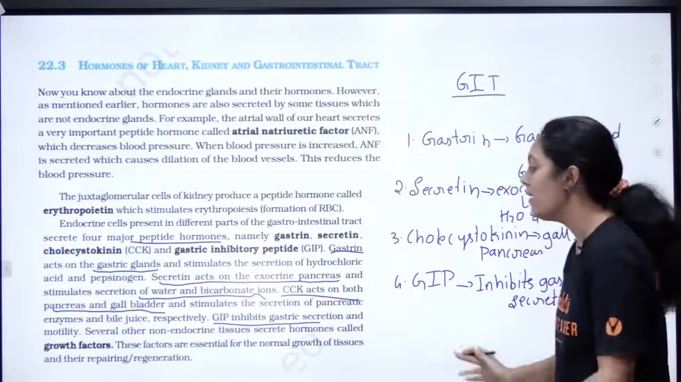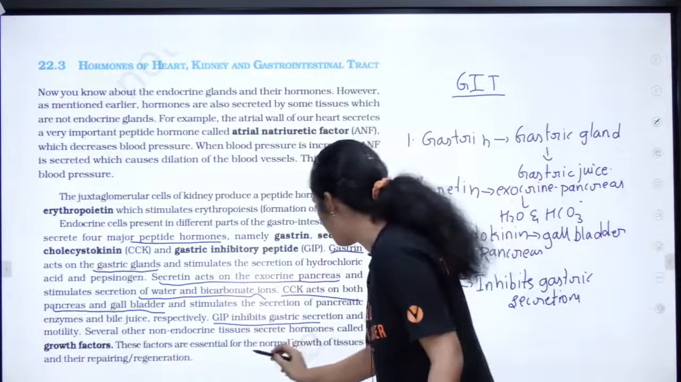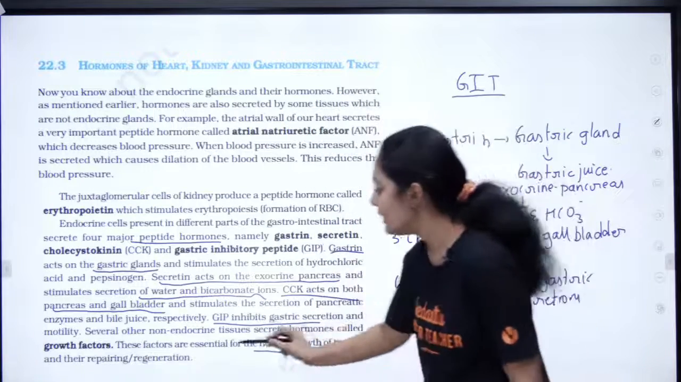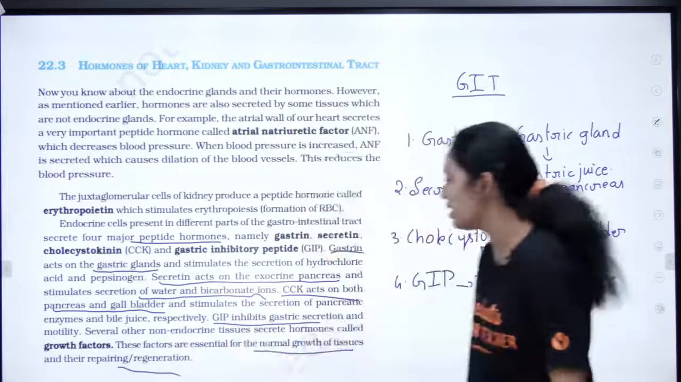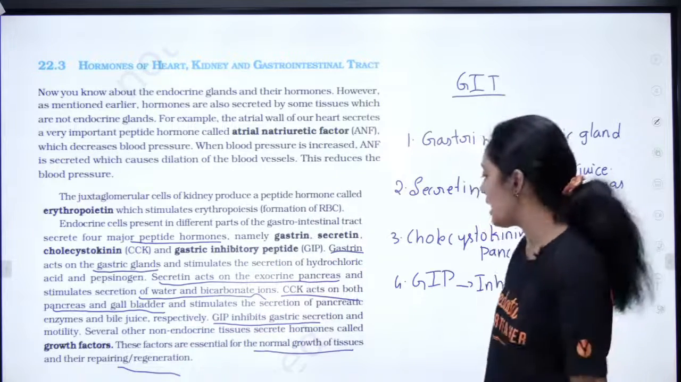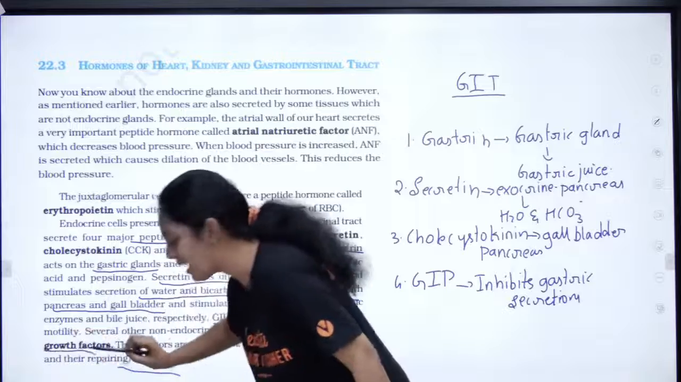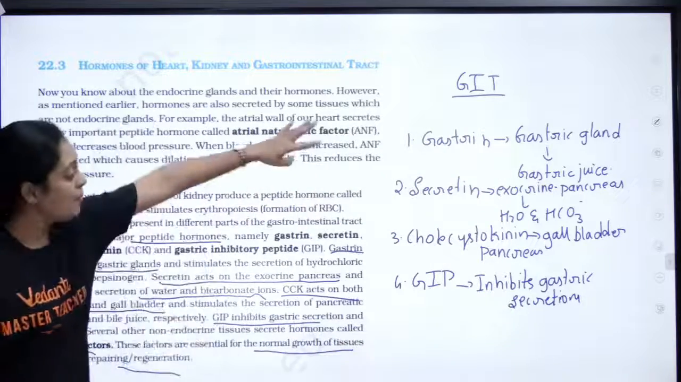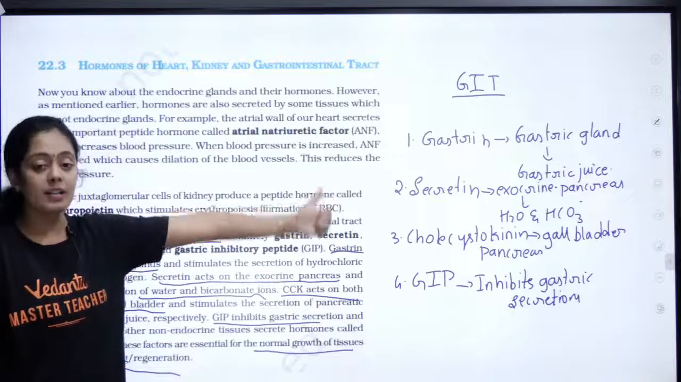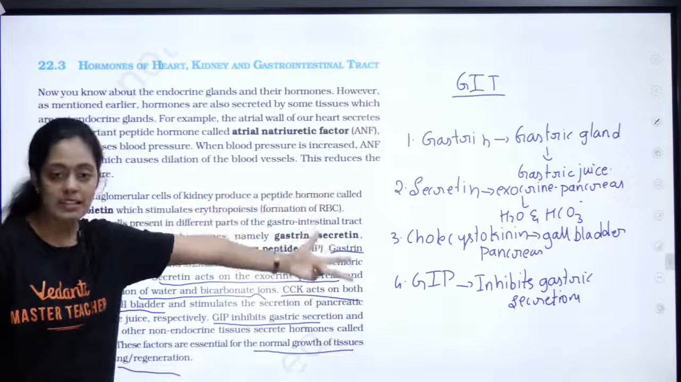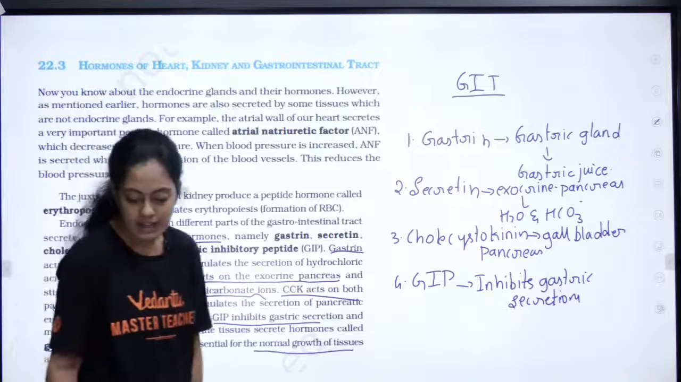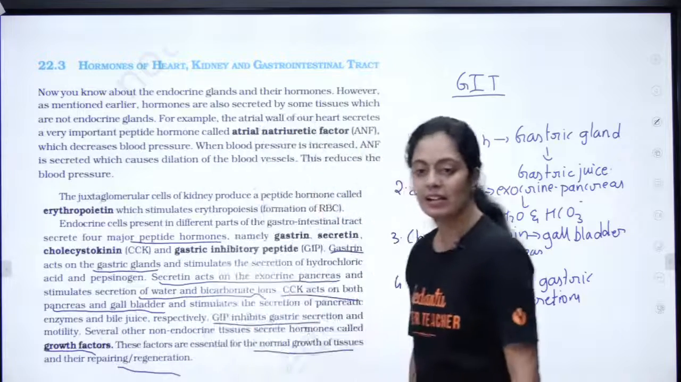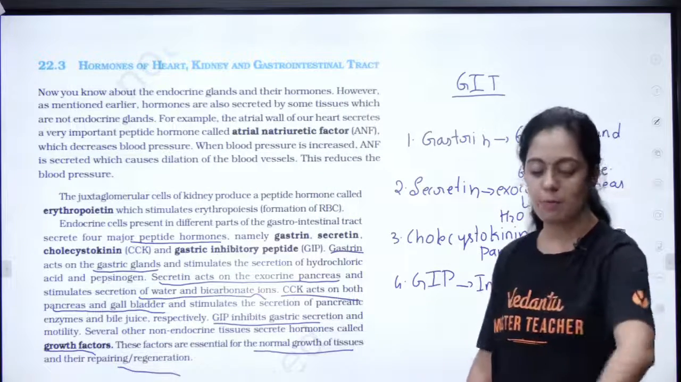These factors are essential for the normal growth of tissue and their repairing or regeneration. There are some non-endocrine glands, they secrete growth factors in the body. Remember only these four as important: gastrin, secretin, cholecystokinin and GIP. Can we continue? We still have 2 more very small parts.